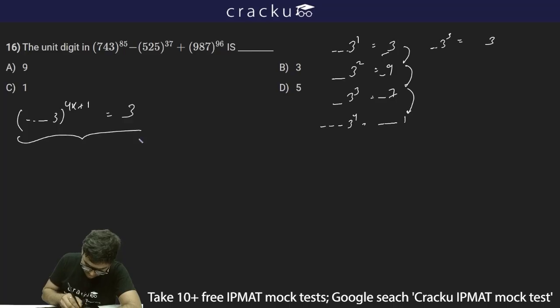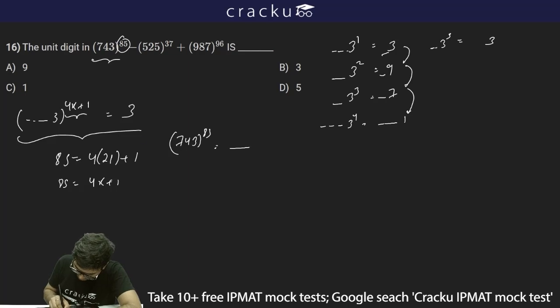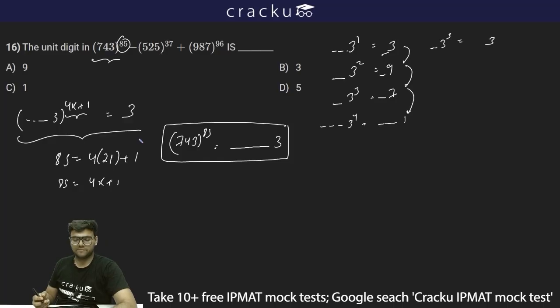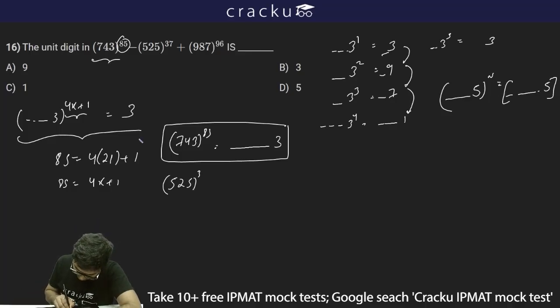So I can just write that for any number with unit digit 3 and power of the form 4k plus 1, the unit digit will be 3. Now 85 can be written as 4 into 21 plus 1, so as 4 into k plus 1. Thus 743 to the whole power 85 will be some number whose unit digit is 3. Similarly, if the unit digit is 5, for any power you put, the resultant number will also have 5 as the unit digit. So 525 to the whole power 37 will be some number whose unit digit is 5.